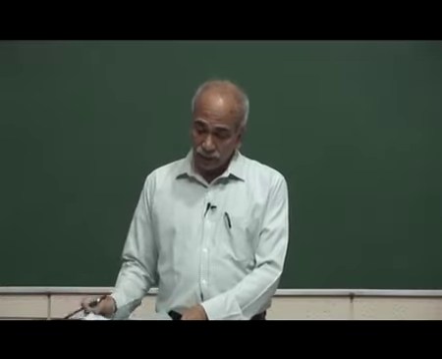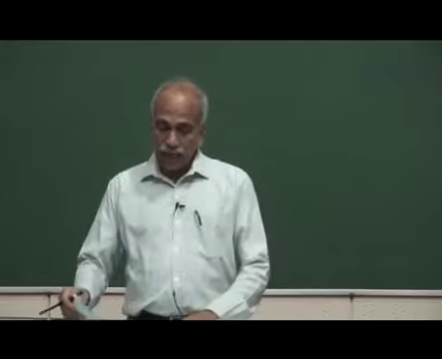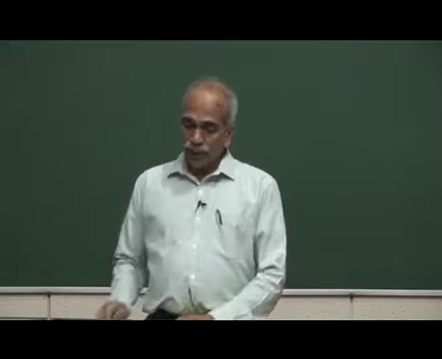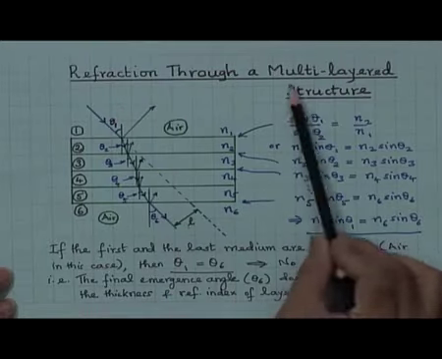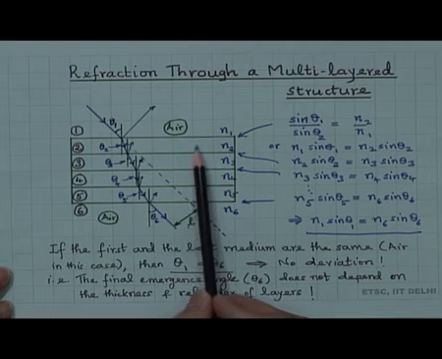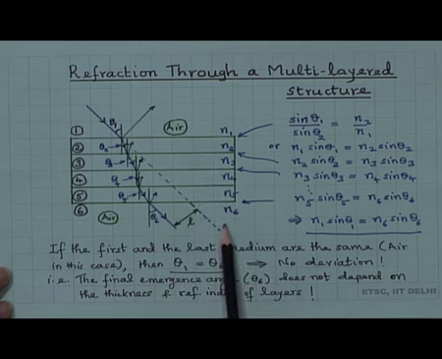Now, I extend it further. So, we have now considered two interfaces, but suppose I have now several interfaces. So, we look at refraction through a multi-layered structure. Now, there are 4 layers, 1, 2, 3, 4, and of course, outside here air and outside here air.